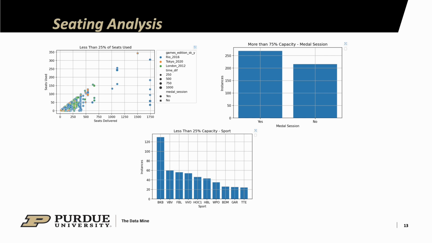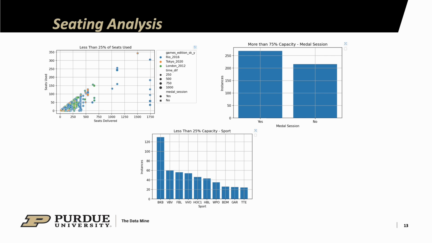And then we also wanted to see whether or not an event or a medal session affected how many seats were used and what capacity was reached. So this chart in the top right shows events where more than 75% capacity was used and breaks it down based on whether or not it was a medal session.